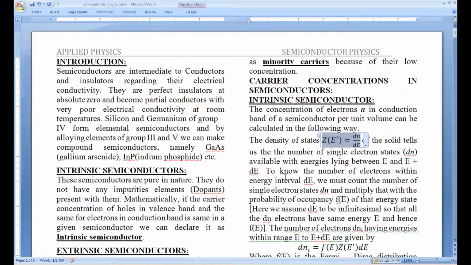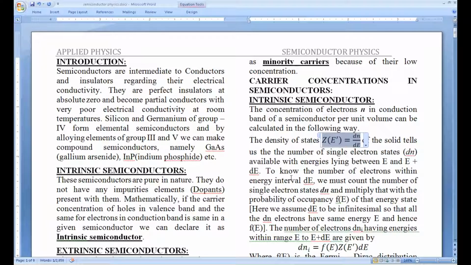So if you count the probability of occupancy of electrons from EC till the maximum allowed state, and add all of them, that is going to give us the number of electrons per unit volume inside a given conduction band of a semiconductor. So this is the exercise.